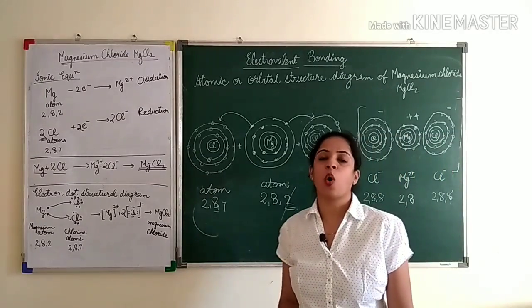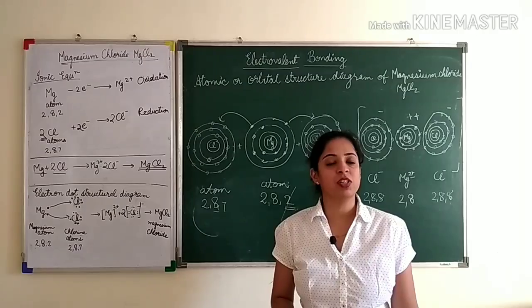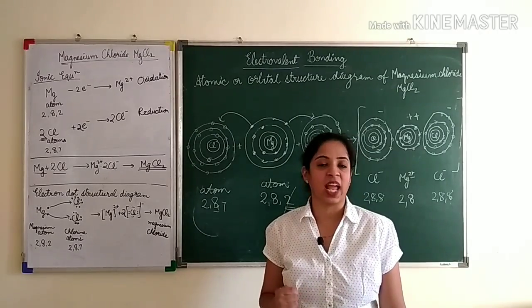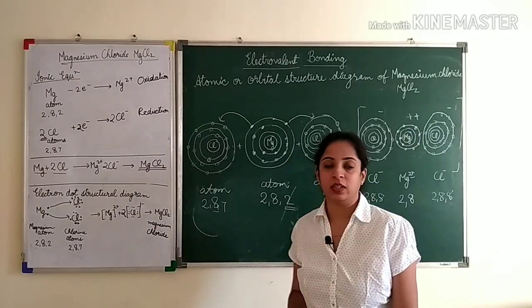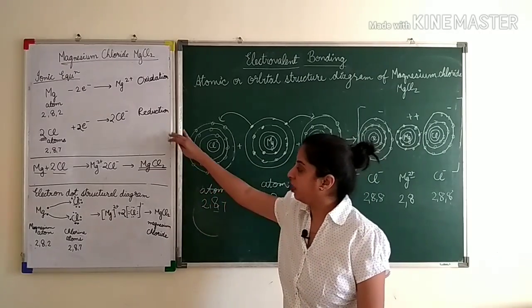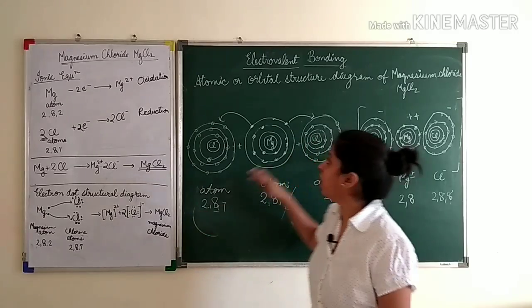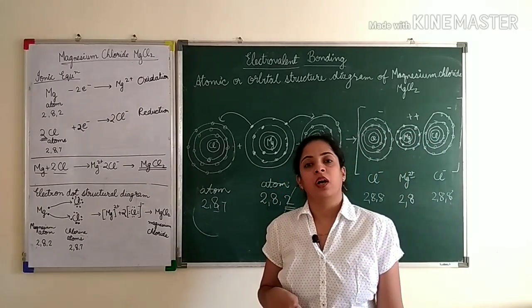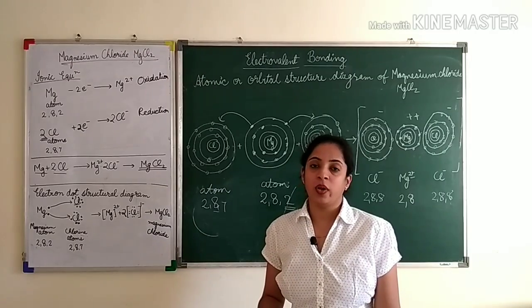Okay. So this was all about electrovalent compounds. We discussed 3 compounds in detail, that is sodium chloride, calcium oxide and magnesium chloride. So similarly, you can draw the ionic equation, electron dot structure and atomic or orbital structures for other ionic compounds or other covalent compounds.